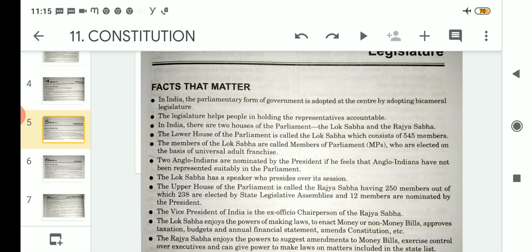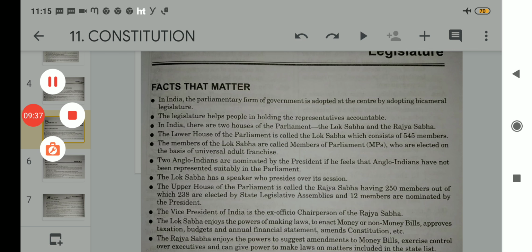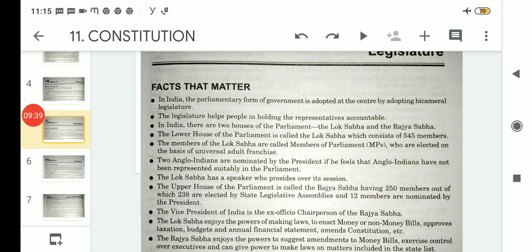Some of the examples I have given: Sachin Tendulkar, nominated by the president, belonging to the sports background, and Rekha, one of the Bollywood celebrities, who has also been nominated by the president. So please make a note of all these important points in your copy related to the chapter legislature.